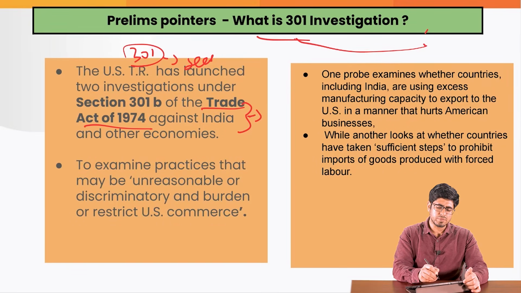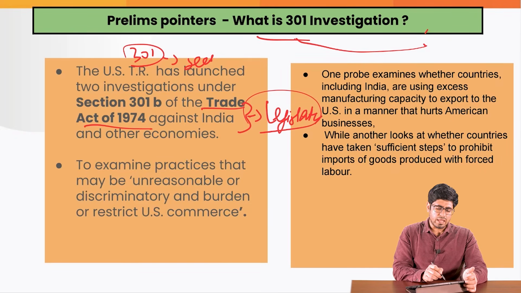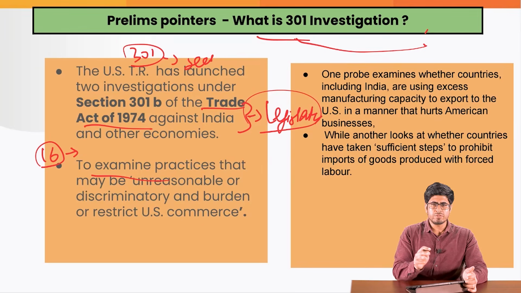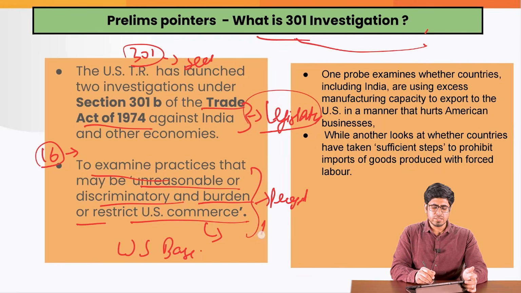It is an act passed by the legislature of the United States of America, under which they want to safeguard their businesses. If any business practices are being conducted by any country like India, China, Switzerland, any of those countries, they are actually published. 16 countries are under their investigation right now, where they are examining whether these countries are undertaking any practices that may be unreasonable or discriminatory and create a burden or restrict US commerce, impacting US-based businesses negatively. If any of these countries are using such practices, then it authorizes the president to launch some tariffs on them